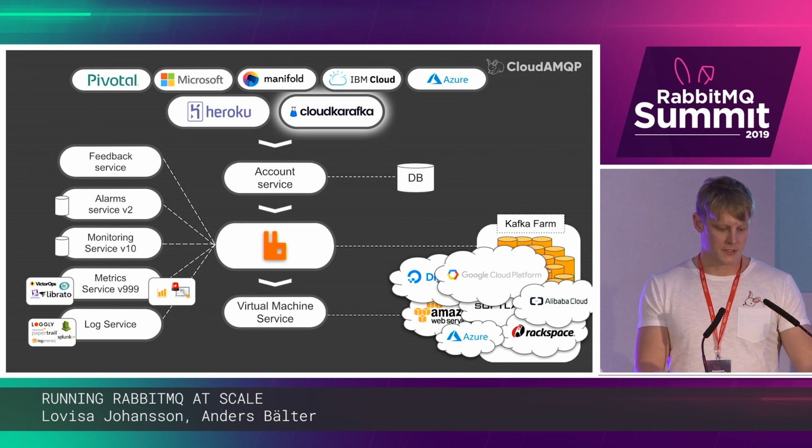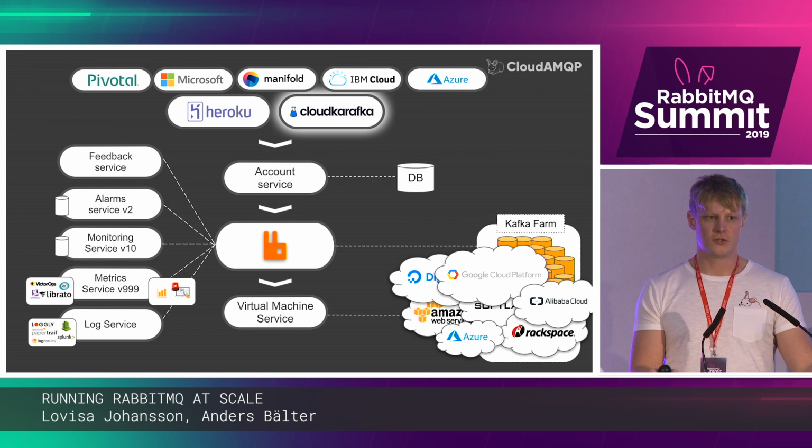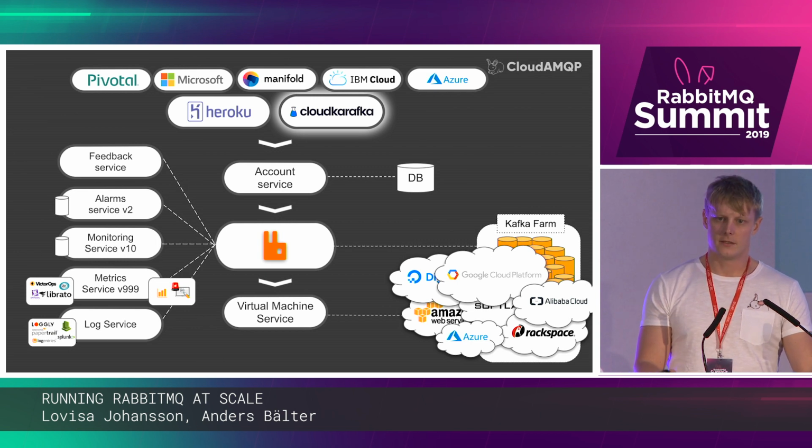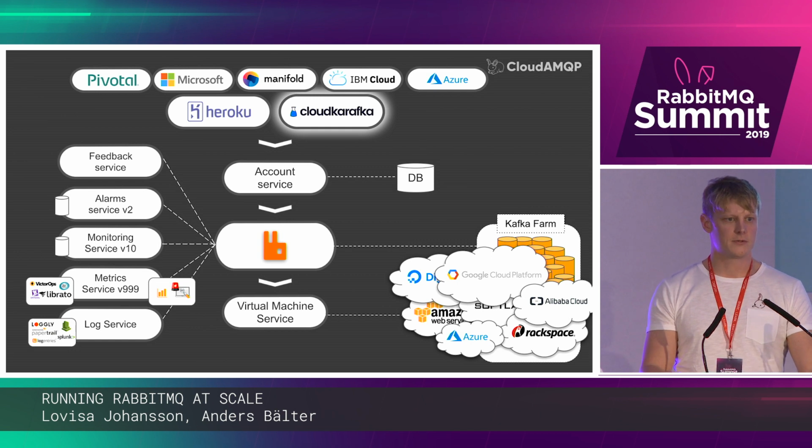All using the same architecture. All we really had to do, apart from learning the ins and outs of these other products, was to add a few more consumers. One that installs Kafka instead of RabbitMQ, one that gathers Postgres stats instead of RabbitMQ stats, and so on.